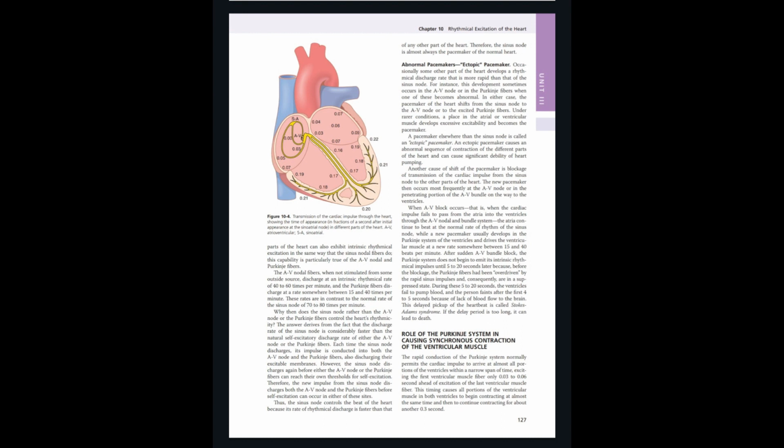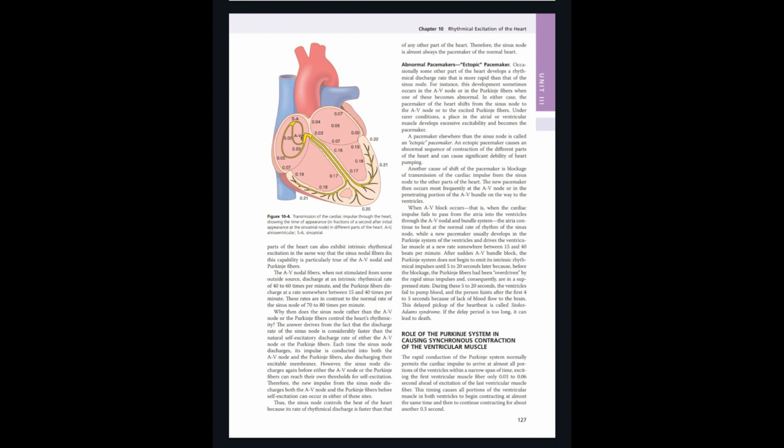Abnormal pacemaker is an ectopic pacemaker. Occasionally, some other part of the heart develops a discharge rate that is more rapid than that of the sinus node. For instance, this development sometimes occurs in the AV node or in the Purkinje fibers when one of these becomes abnormal. In either case, the pacemaker of the heart shifts from the sinus node to the AV node or to the Purkinje fibers. Under rare conditions, a place in the atrial or ventricular muscle develops excitability and becomes the pacemaker. A pacemaker elsewhere than the sinus node is called an ectopic pacemaker.